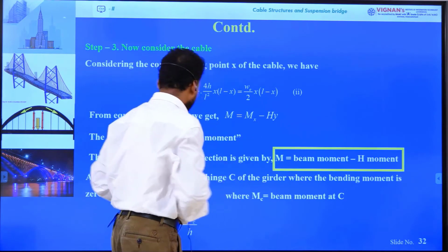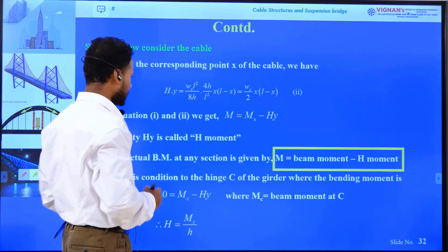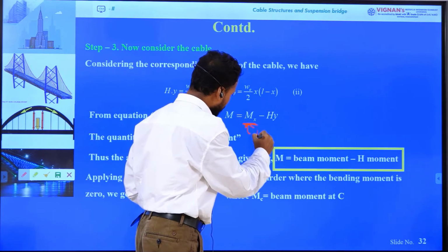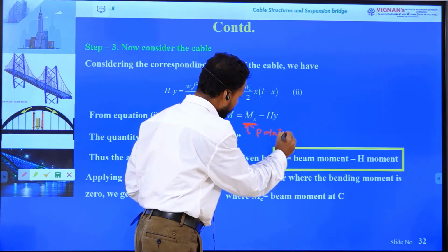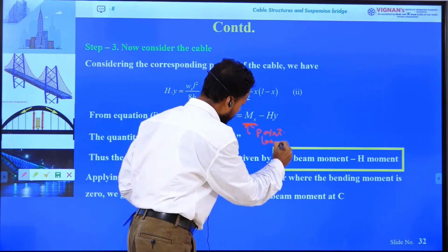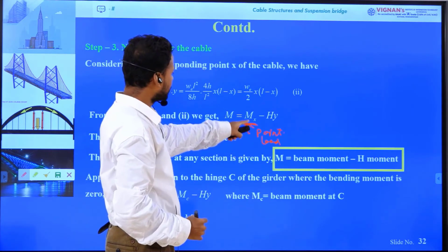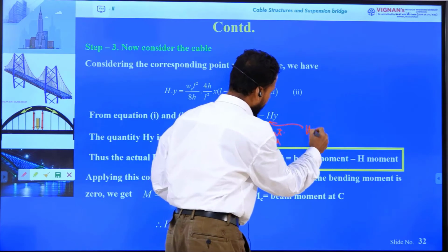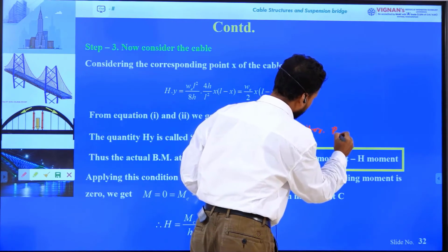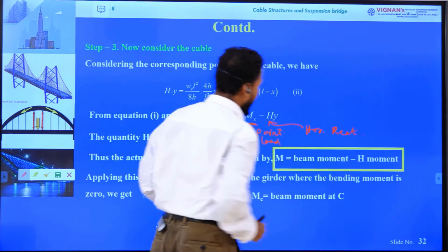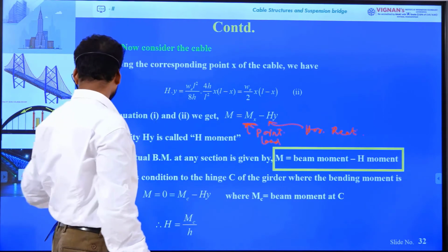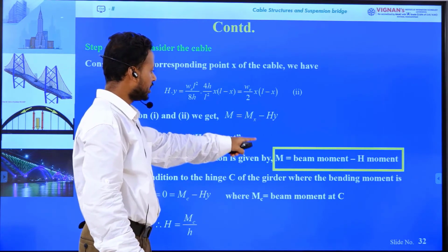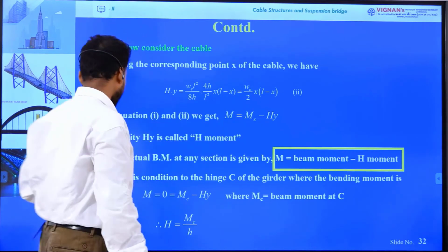This is beam moment. Beam moment is induced due to the point load, and H moment is induced due to the horizontal reaction, okay? So the net bending moment M equals Mx minus Hy, where Mx is the beam moment and Hy is the H moment, right?